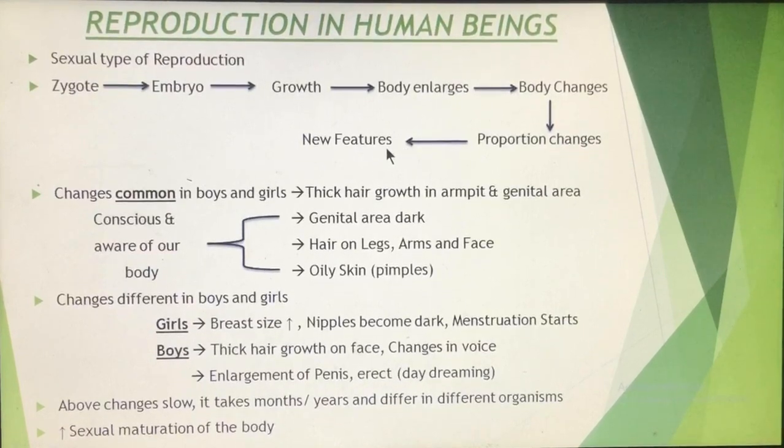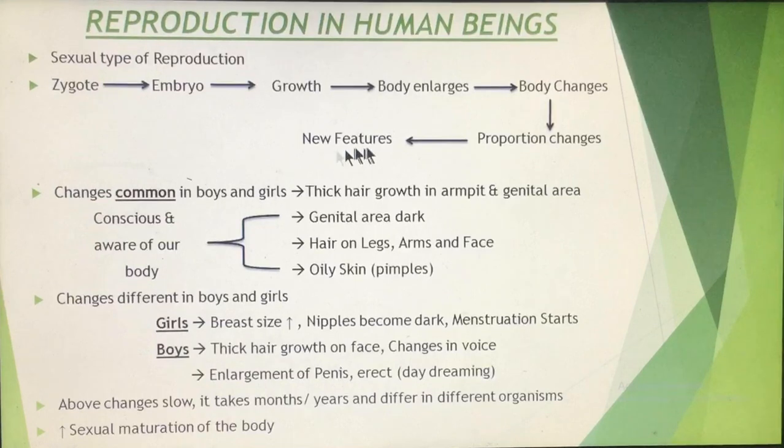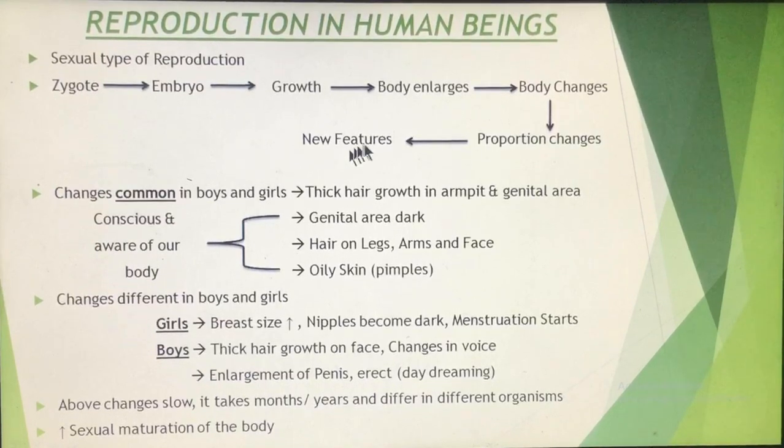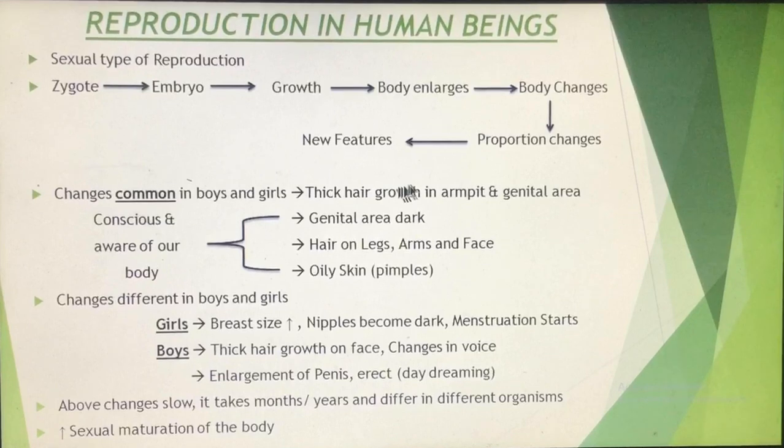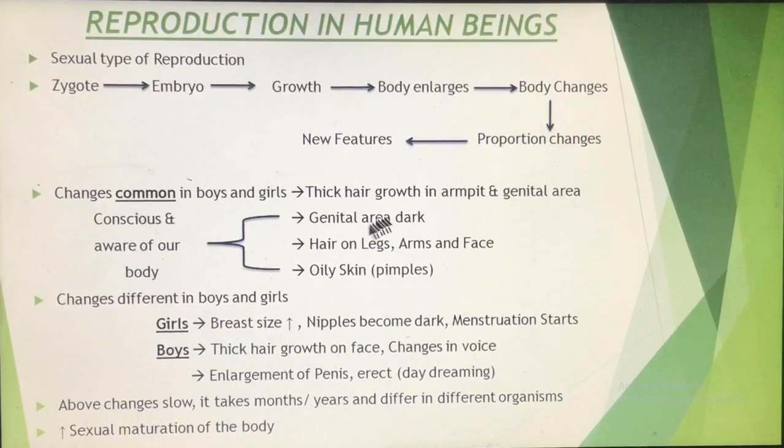Now some of these changes are common in boys and girls. What are those changes? Thick hair growth in the armpits and the genital area. The genital area becomes darker. Hair grows on the legs, on the arms and even on the face. And in most cases, the skin becomes oily. Because of this, pimples form on the face.